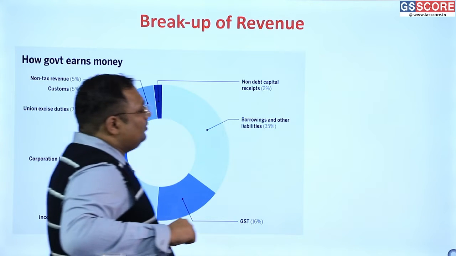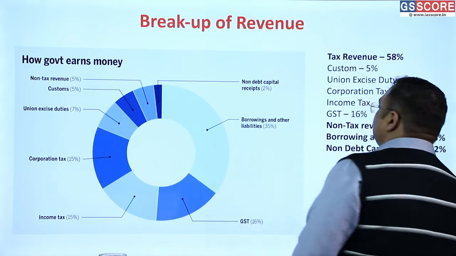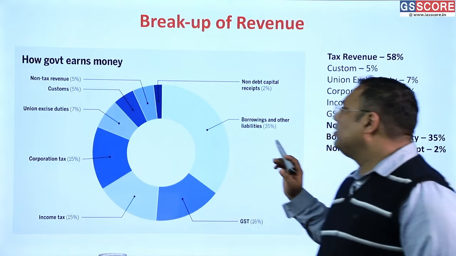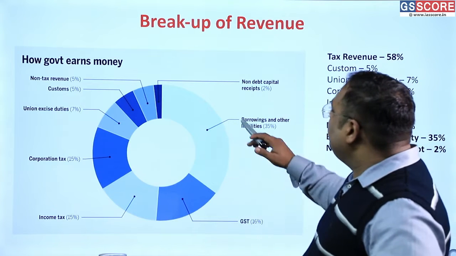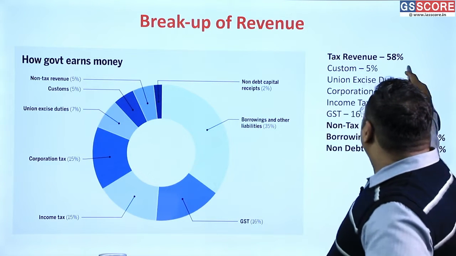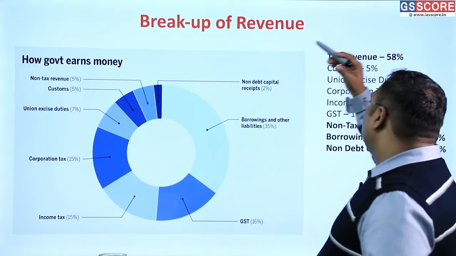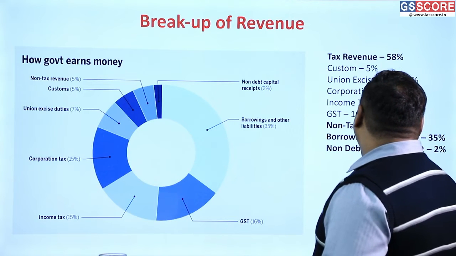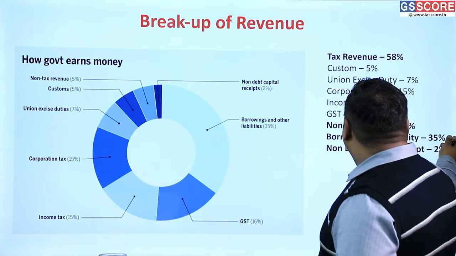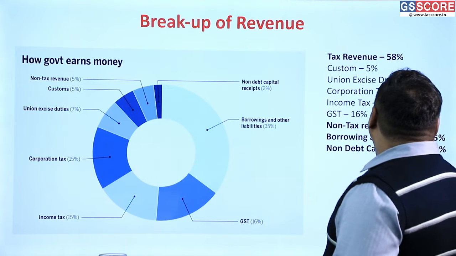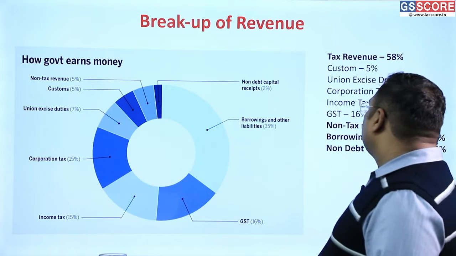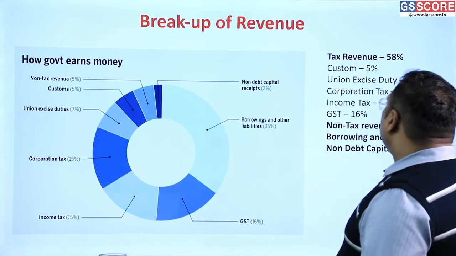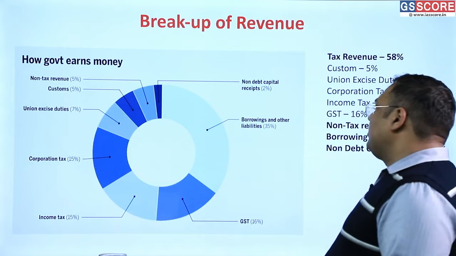This is the breakup of the revenue, from where the money is coming into the economy. So as you can see here, the tax revenue is 58% of our total earning or total revenue. And 35% comes from borrowing, whereas roughly 7% comes from other sources. So the share of borrowing is very high in India, it should come down.